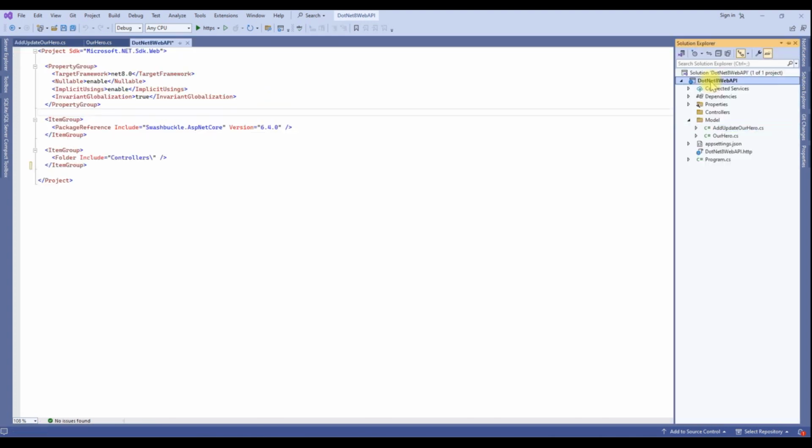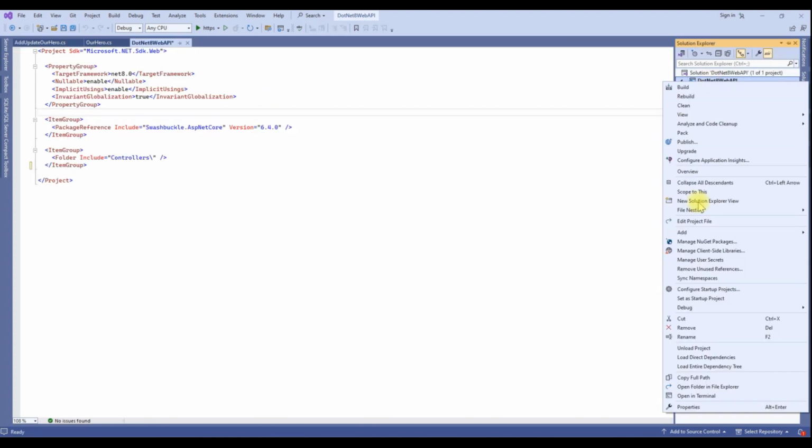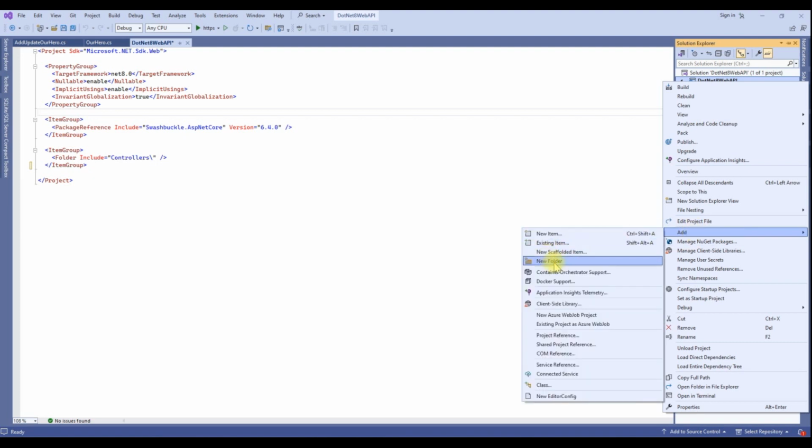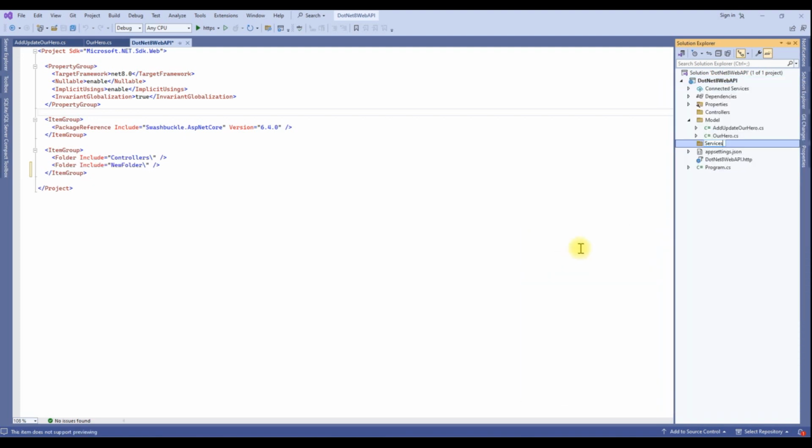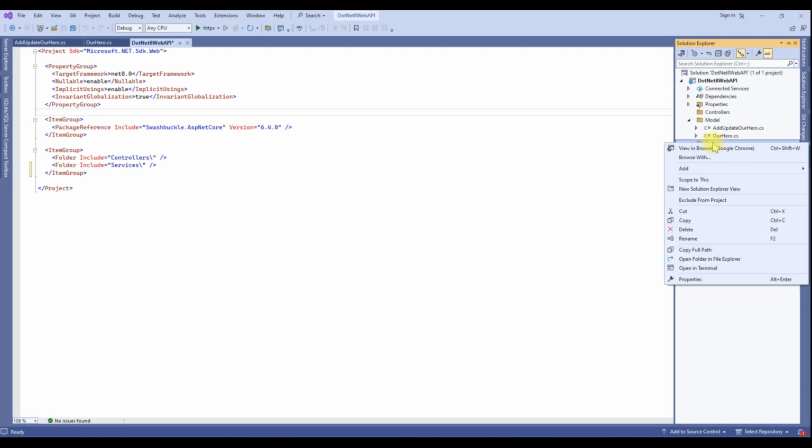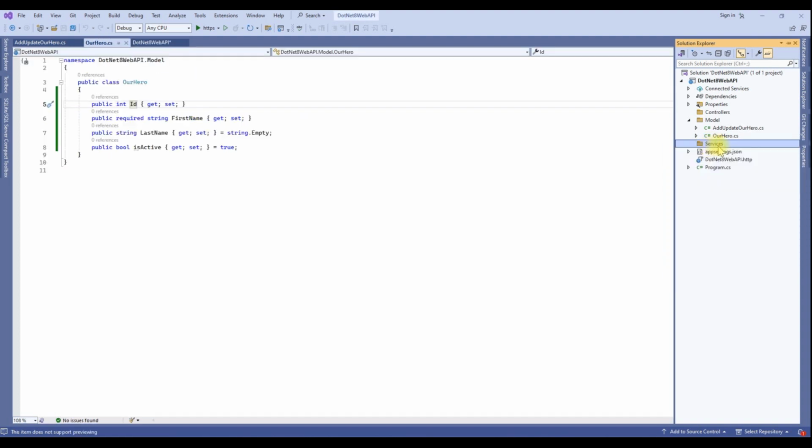Let's add a Service folder also. New folder, Service folder. It contains our service, BAL logic, business layer logic. Select your Service folder and press Ctrl+Shift+A to create a class.